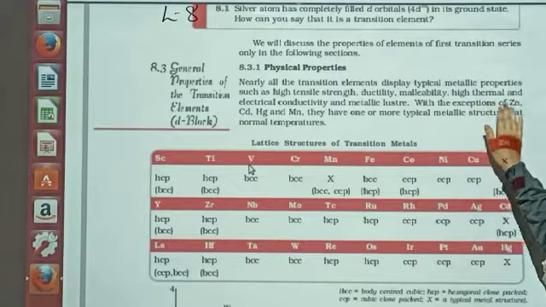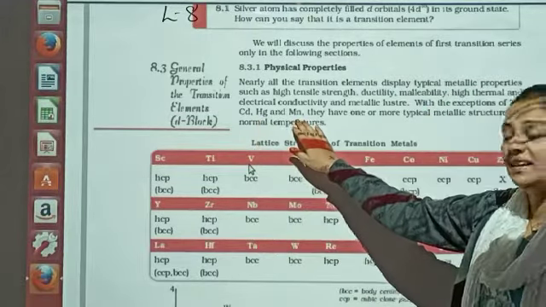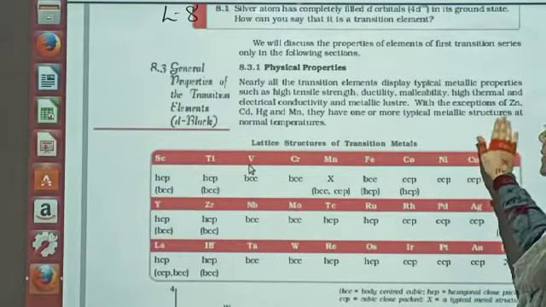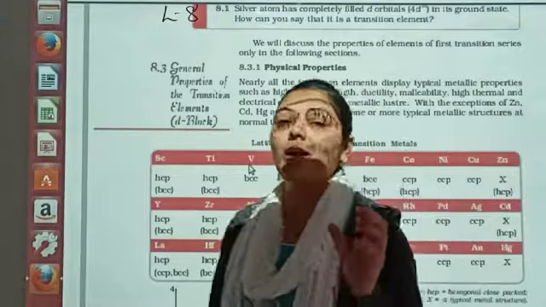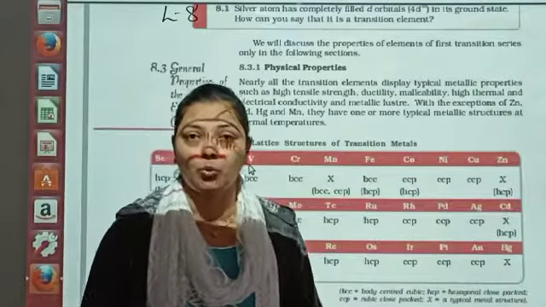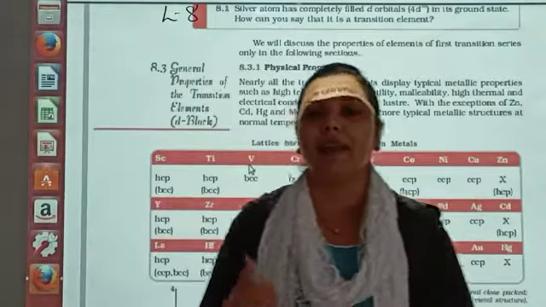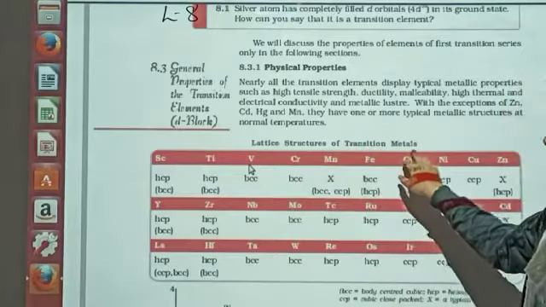With the exception of zinc, cadmium, mercury and manganese, they have one or more typical metallic structures at their normal temperature. This means that they are available in different structures, in different forms, when we talk about their existence. So dear students, lattice structure of transition metals.